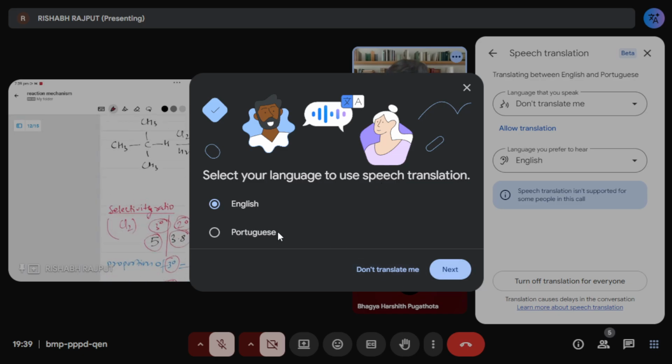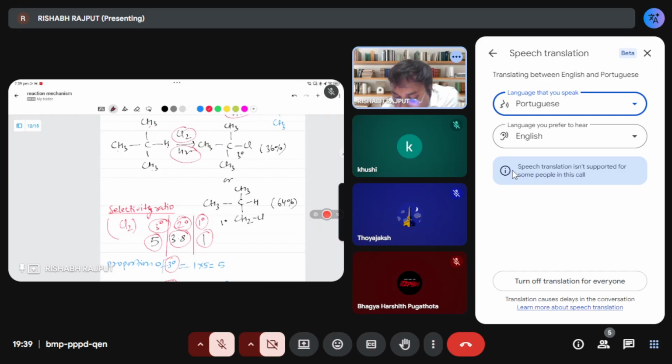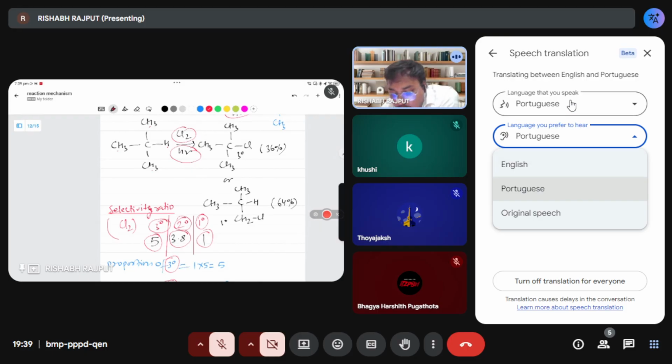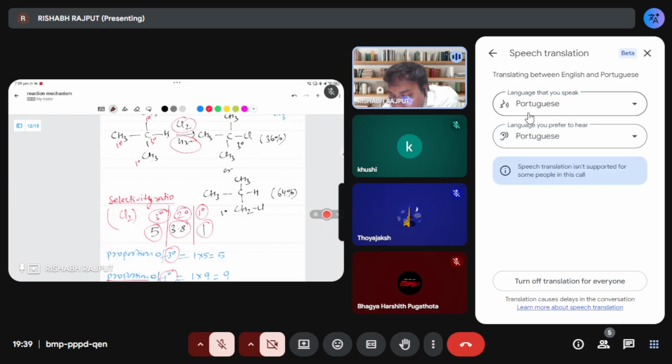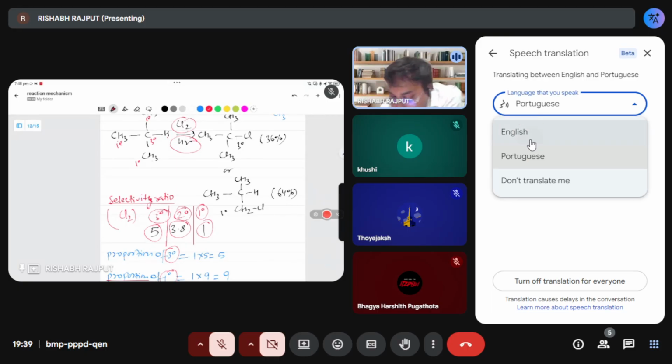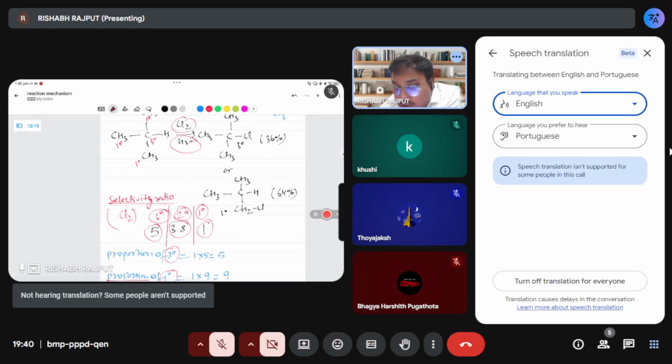See, here I have one compound, CH3, CH3, CH, CH3. I will take chlorine in the presence of light and start the reaction. So what happens? This chlorine has two chances. It will go to 1 degree, or it will go to 3 degree. So this chlorine will go in both directions, 3 degree also and 1 degree also. But how can I know which will be the major and which will be minor?